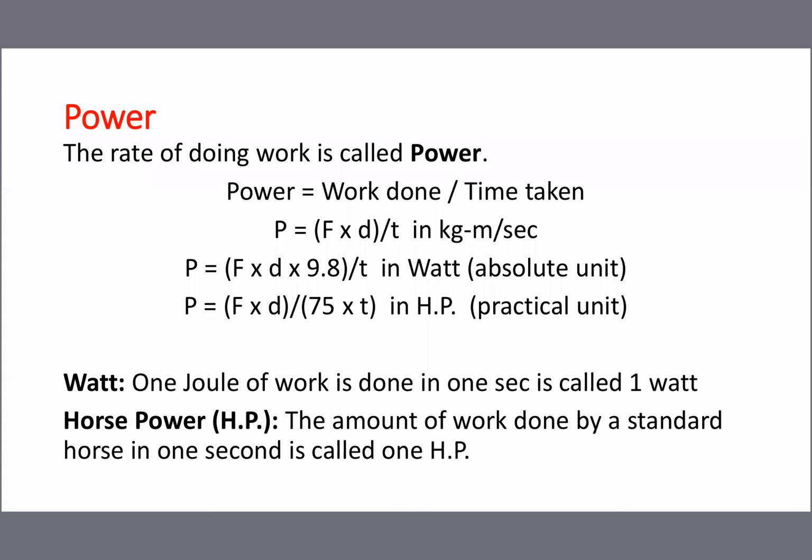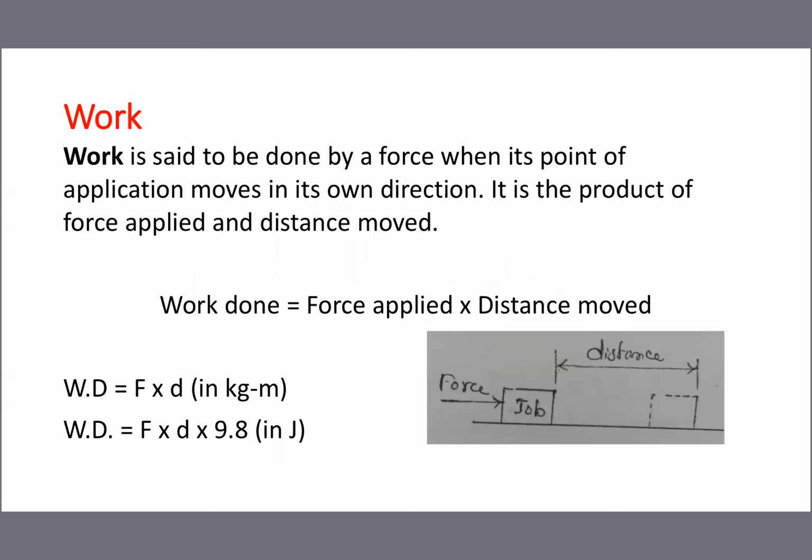Last time we studied work done. We know work done means force applied and distance moved. In the work done definition, only two factors are involved: how much force applied, how much distance moved. Two data we take. Once again, see the sketch. For the job, force applied, distance moved.